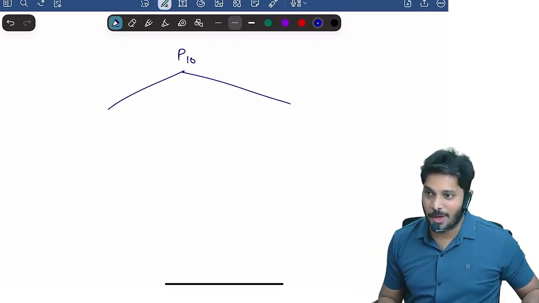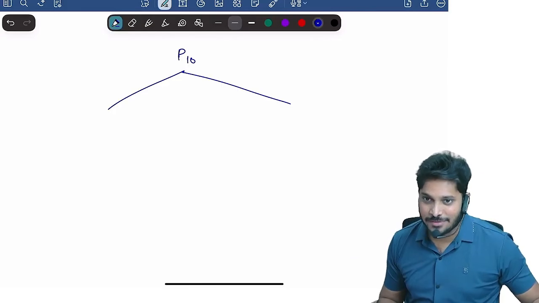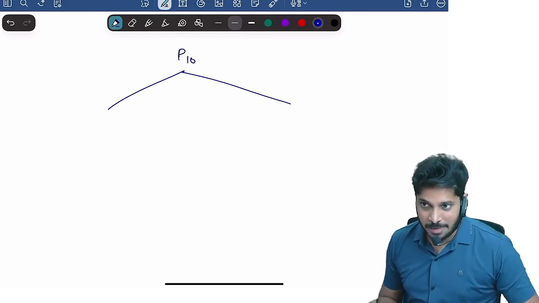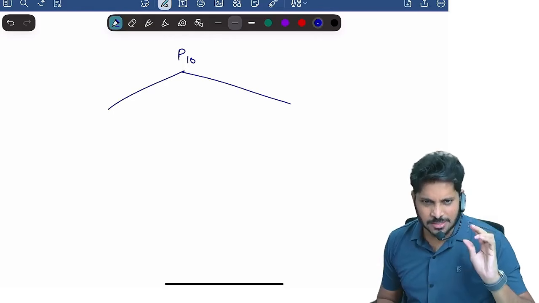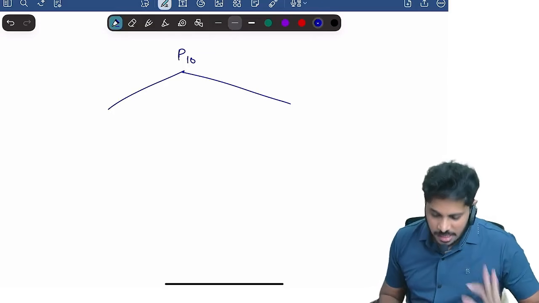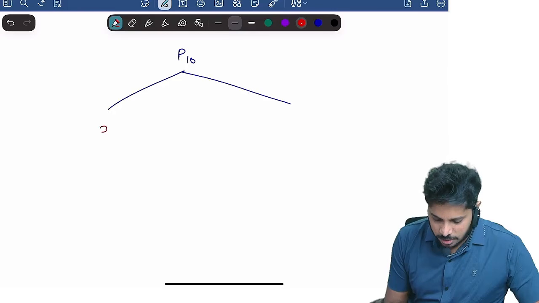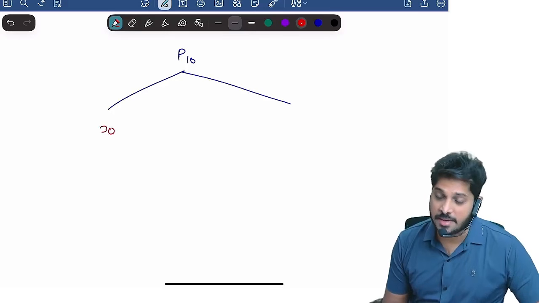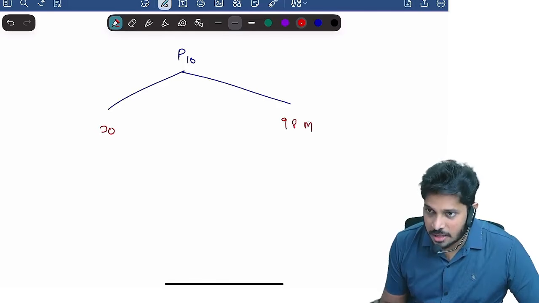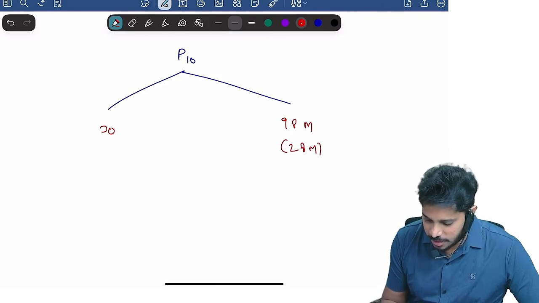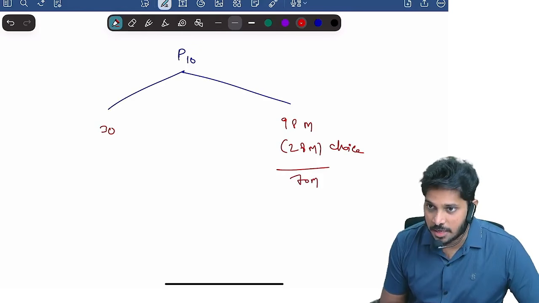Generally in CA, audit is the toughest subject in the course, whereas in CMA audit is very easy, with a limited syllabus, and easy to score. Now, do you know the paper pattern? You will have MCQs for 30 marks. Then you will have descriptive questions for 98 marks, where 28 marks is choice. So you just have to attempt 70 marks.